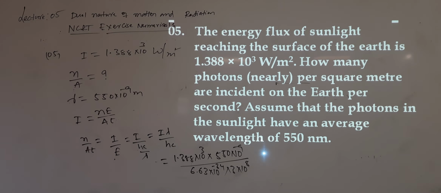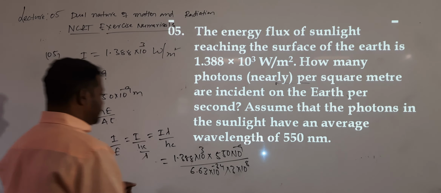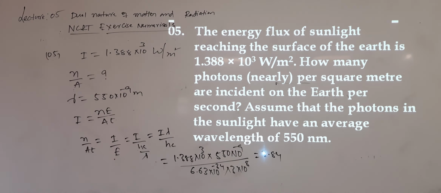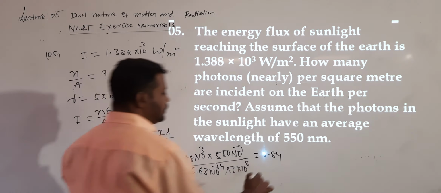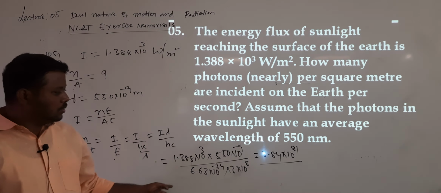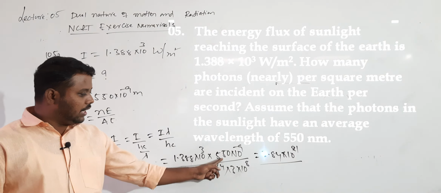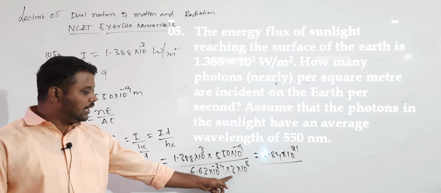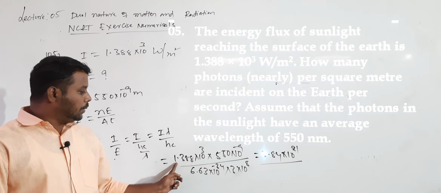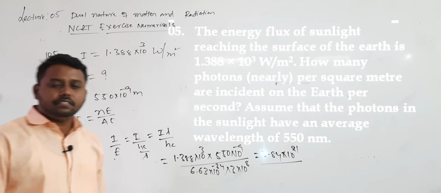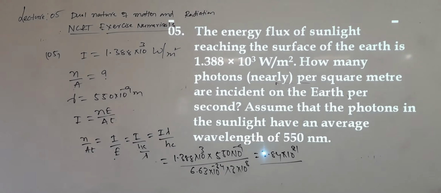So what will my answer be? That will be 3.84 into 10 power 21. Roughly also I told you the answer. So 6.63 will go nearly 9 times, so that is 90 times, and here 3 ones are 3, 3s are 9. 1.388 into 3, that is 3.84 into 10 power 21. So that is the answer of question number 5.